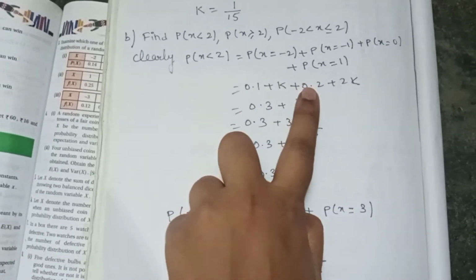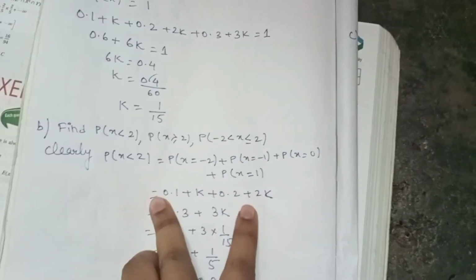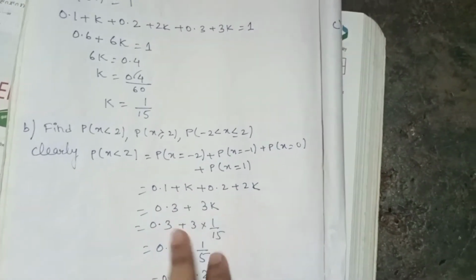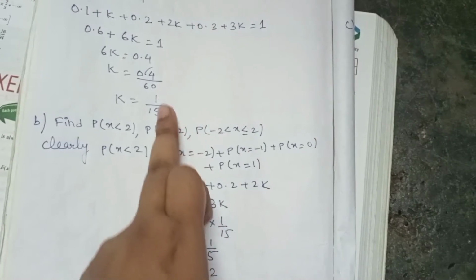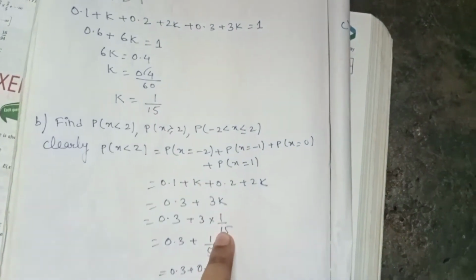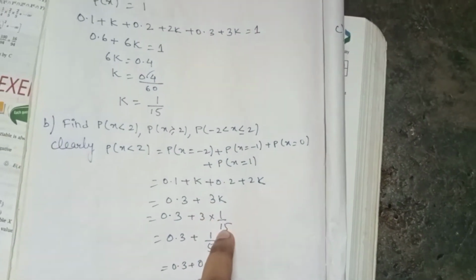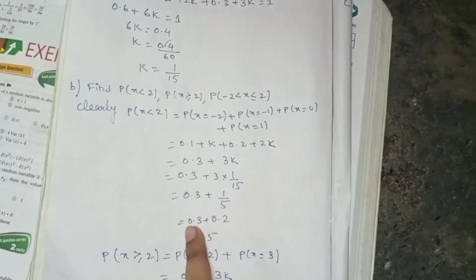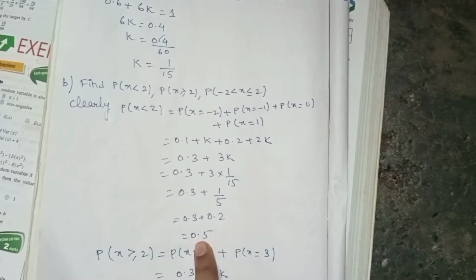Now 0.1 plus 0.2 will add up, so it will give you 0.3. k plus 2k will give you 3k. Now in place of k you can put the value of k, which is 1 by 15. I am cutting: 3 ones are 3, 3 fives are 15. It is coming 1 by 5. When you divide, you will get 0.2. 0.3 plus 0.2, you will get 0.5.